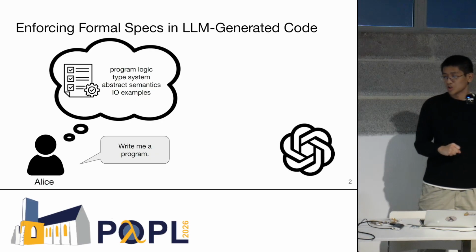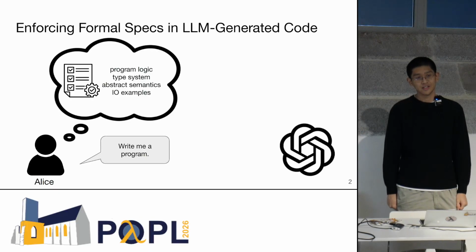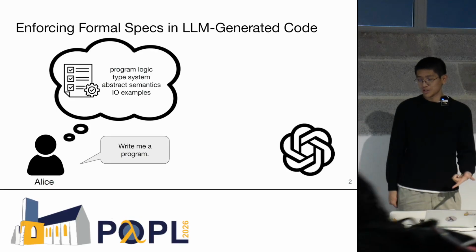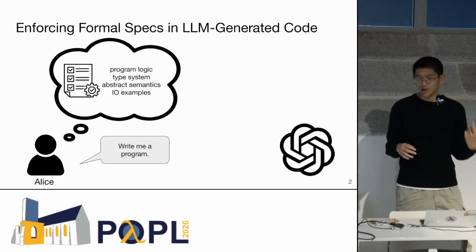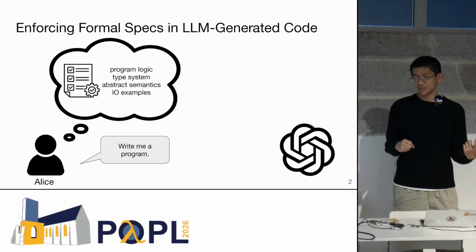OK, so what is this talk about? This talk is about how we can enforce formal specifications in LLM-generated code. Let's say that we have some programmer, Alice, and Alice is using one of these coding LLMs to help her write some code. But Alice also has some kind of formal specification in mind.